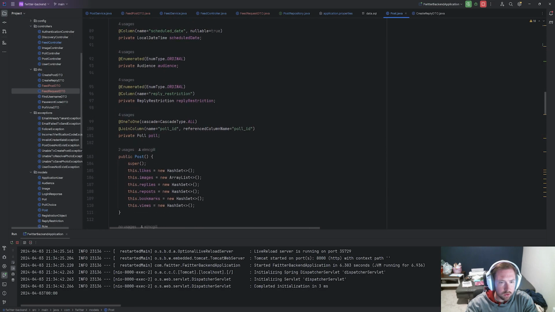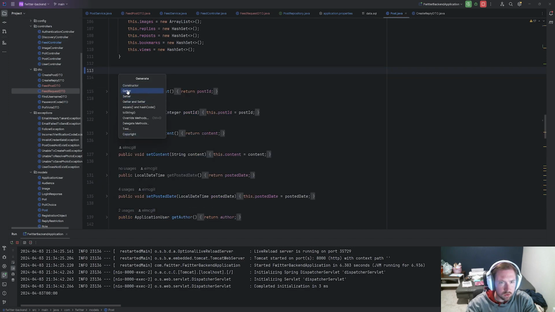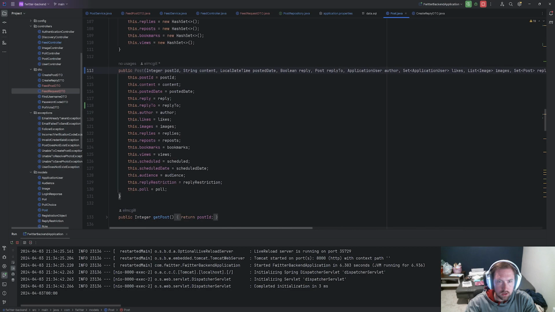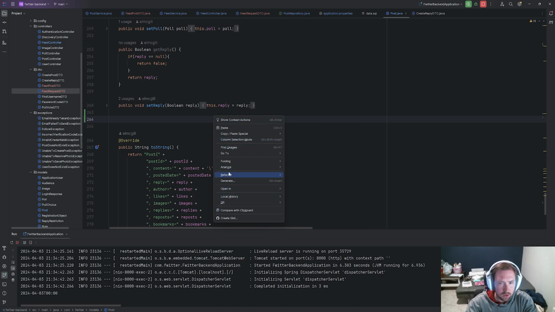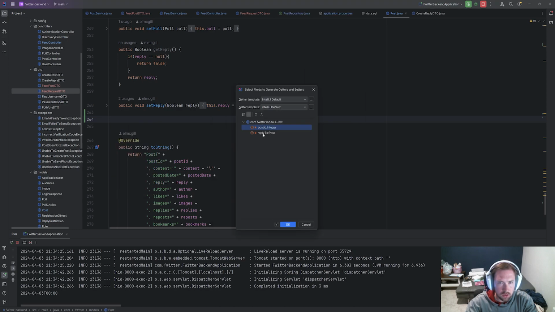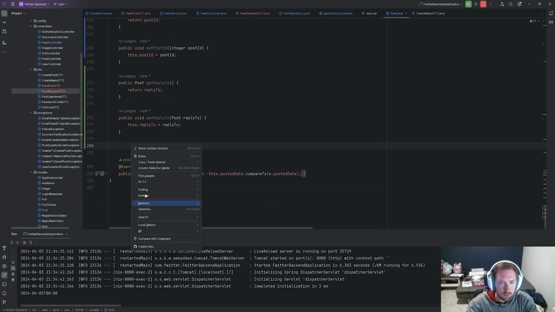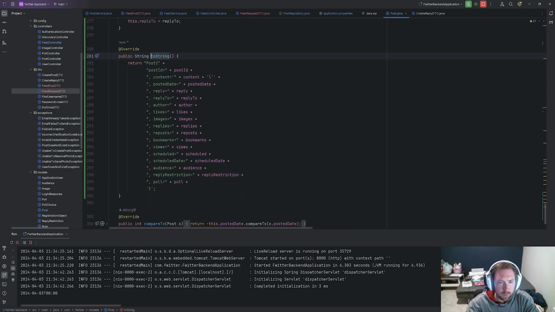Let's go into our getter for this guy. So let's copy this and let's go ahead and make a new one. So new constructor. We'll go ahead and grab everything else, do that, and that is absolutely gross. Let's go to the bottom, deal with this. So go ahead and generate getter and setter. I guess post ID, you know what, that's the post ID not having getter and setter is probably why it was still working on the front end, so that's something we need to look into. And then also let's do the toString. So delete this and we'll go ahead and generate toString. So the odds of the front end working are slim after this, but it is what it is.